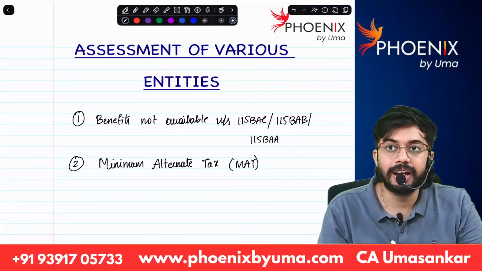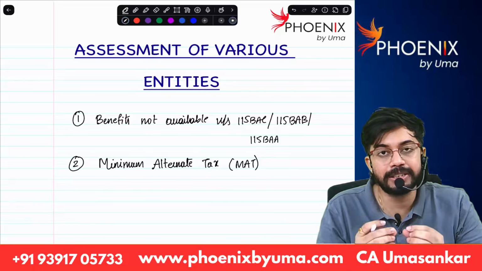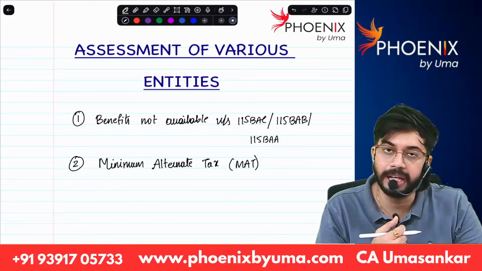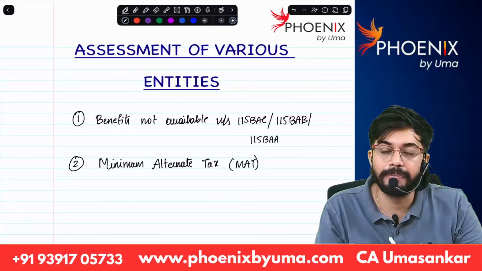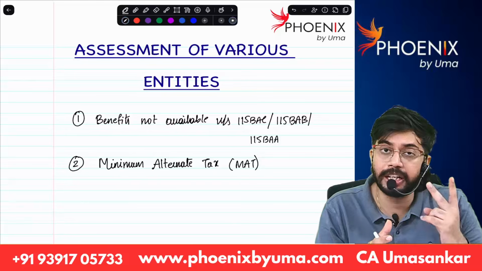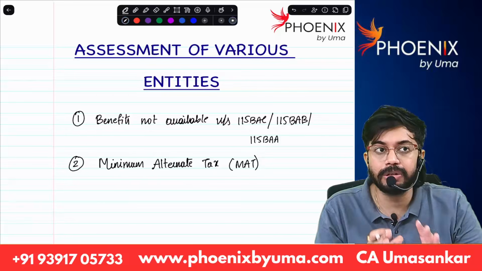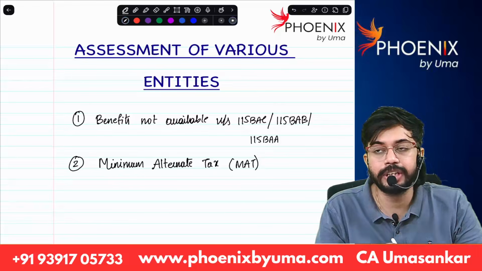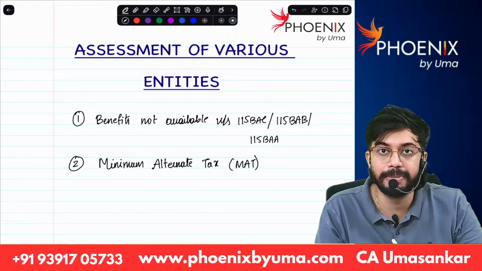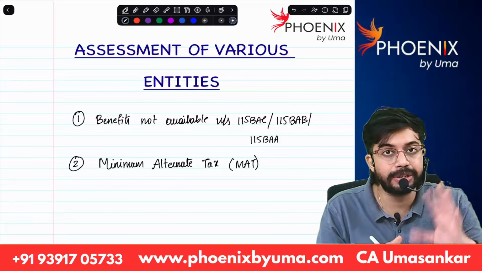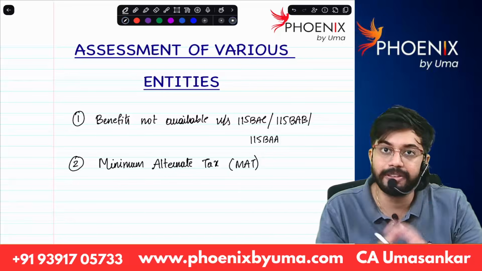One question is always coming from benefits that are not available under 115 BAC, 115 BAB and 115 BAA. Second question is coming from MAT concept, minimum alternate tax concept. So from this chapter, definitely two questions will come. Tomorrow also, my high expectation question will come from MAT and question will also come from benefits not available under 115 BAC, 115 BAB, 115 BAA. So in this video, I will explain these two concepts and I will revise them very quickly.